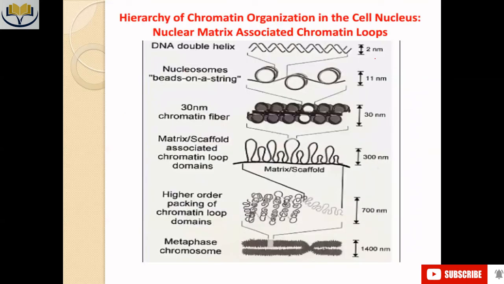Now these are the hierarchy. DNA is 2 nanometers, followed by the nucleosome, that is the beads on a string, at 11 nanometers, then the 30 nanometer chromatin fiber. Then there is the 300 nanometer scaffold structure, the 700 nanometer chromatid structure, and finally the metaphase chromosome structure, which is 1400 nanometers.